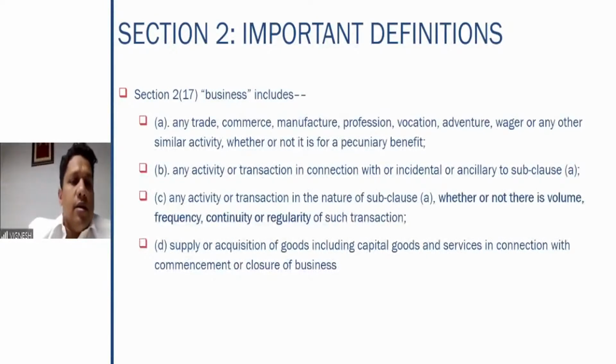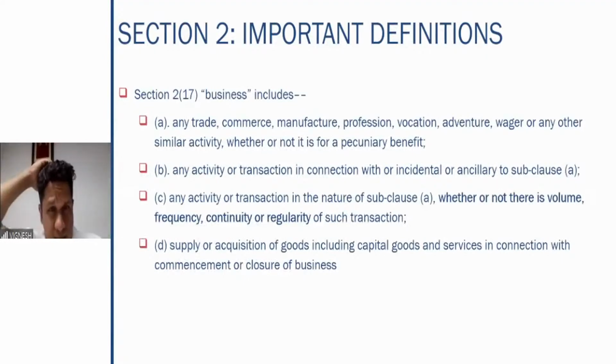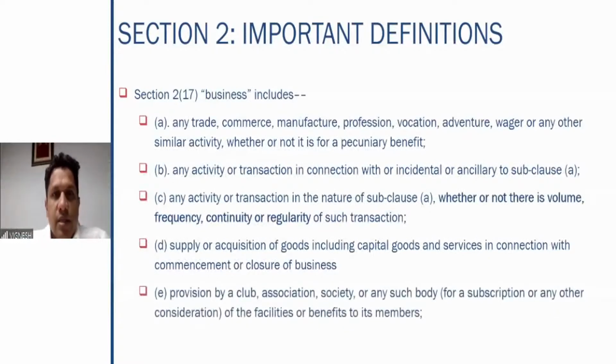Then clause D, supply or acquisition of goods, including capital goods, and services in connection with commencement or closure of business. So in connection with the commencement or closure of business, if you do any supply or acquisition of goods, that also comes under the term business. Then provision by a club, association, society, or any other body of facilities or benefits to the members.